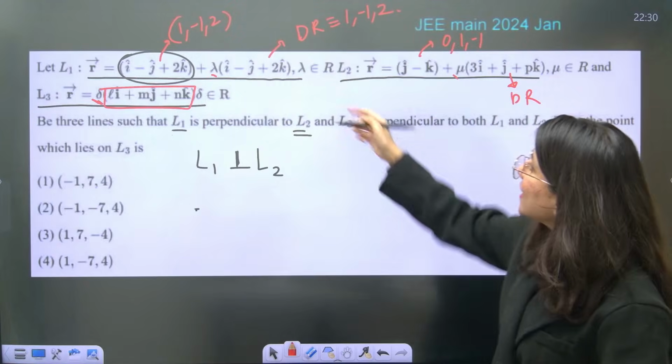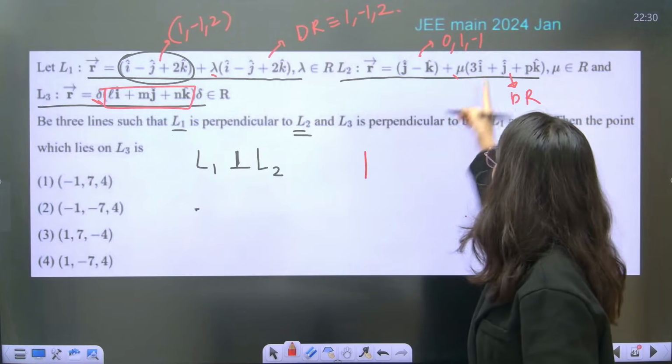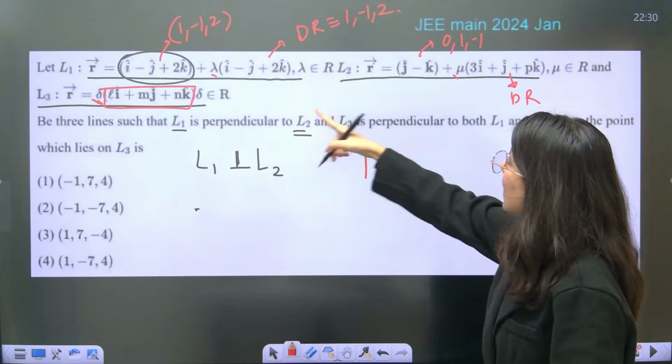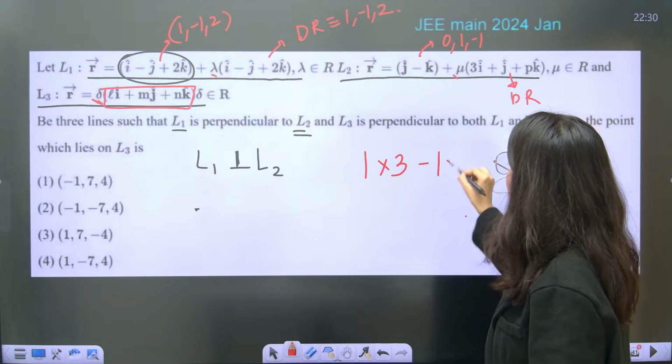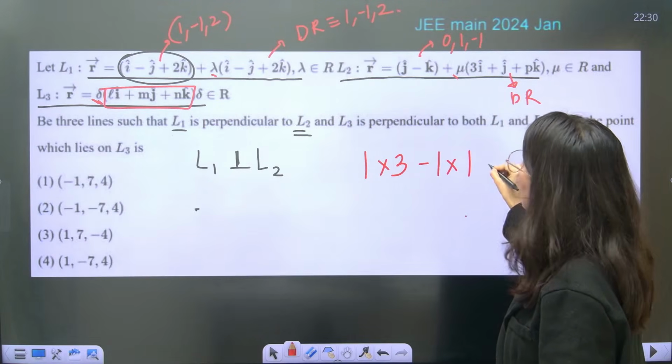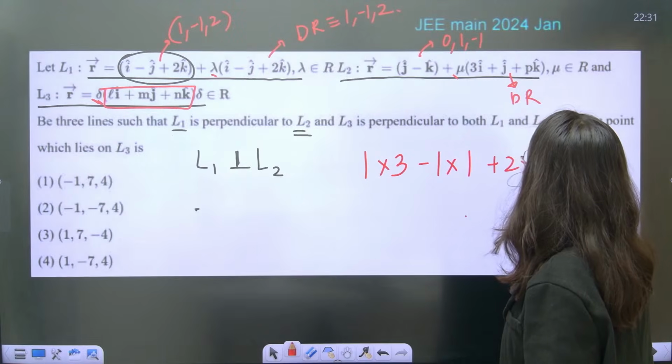So the dot product of the DRs: 1 into 3, minus 1 into 1, plus 2 into p is equal to 0.